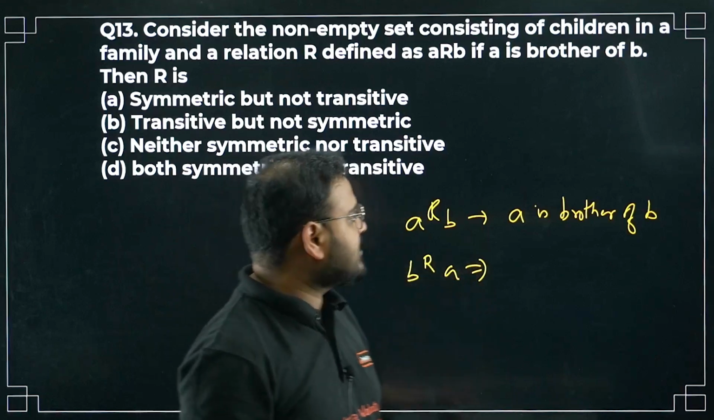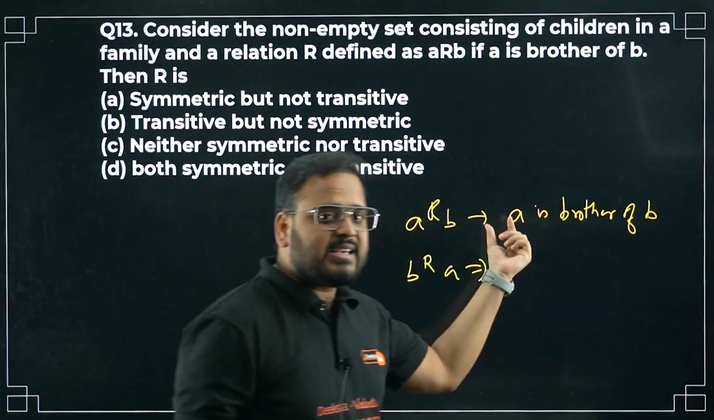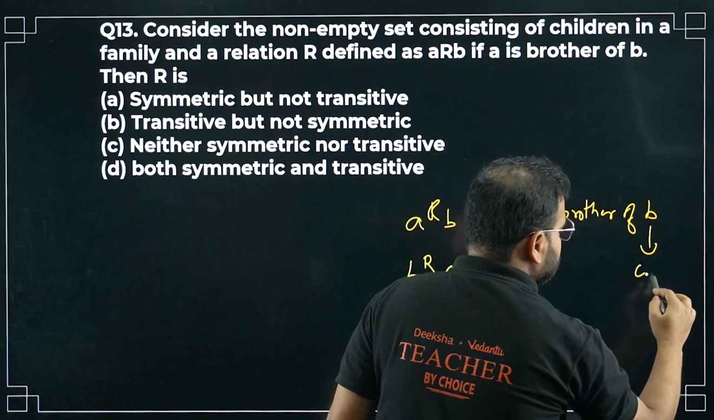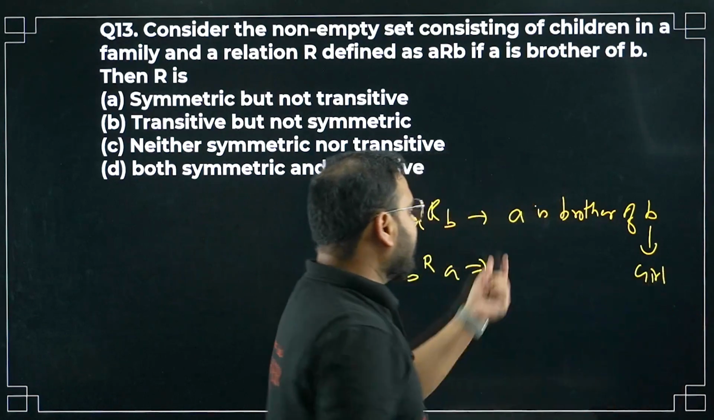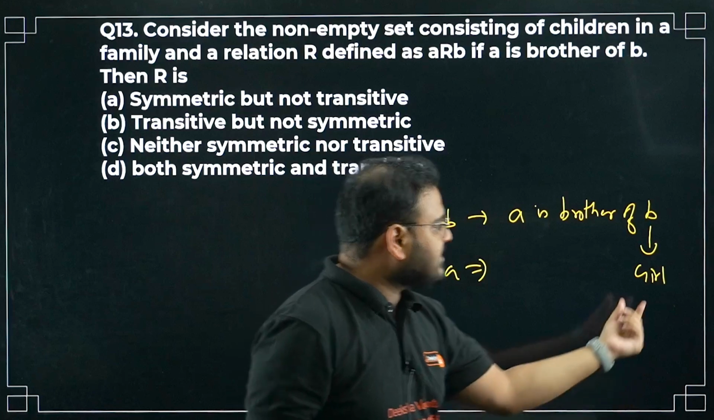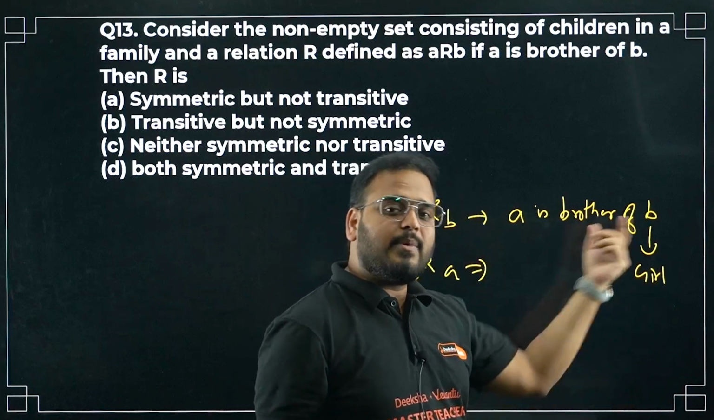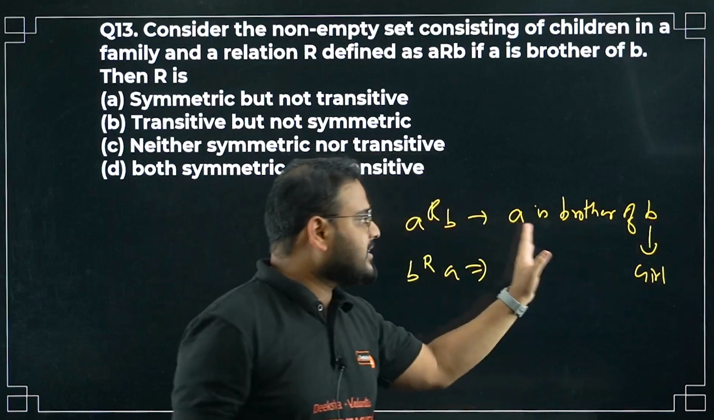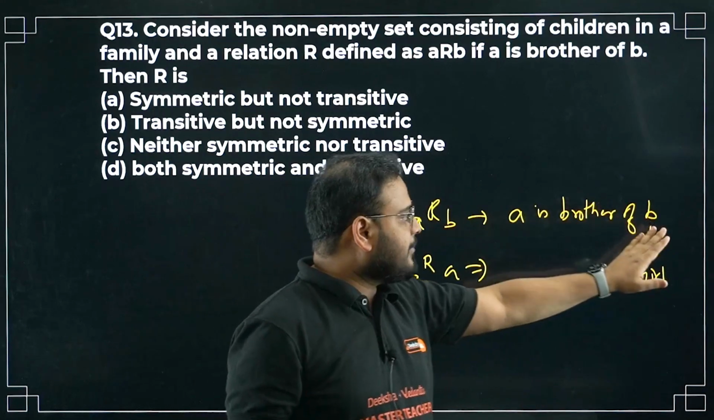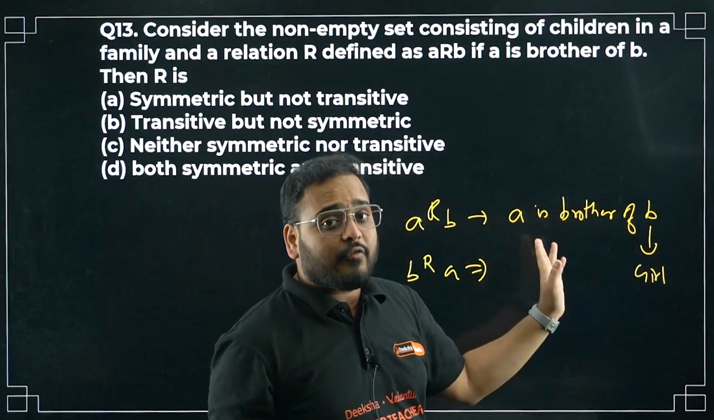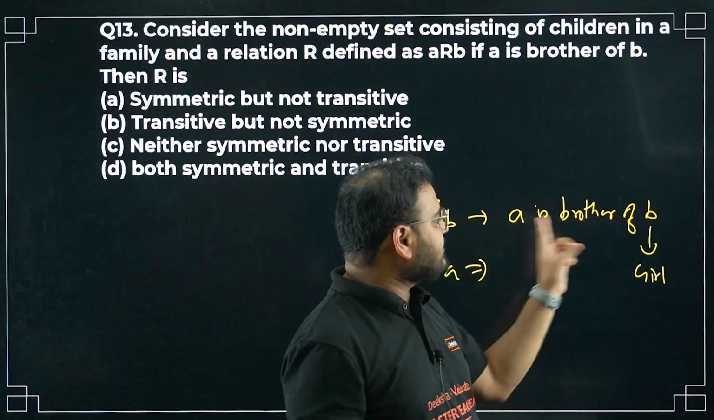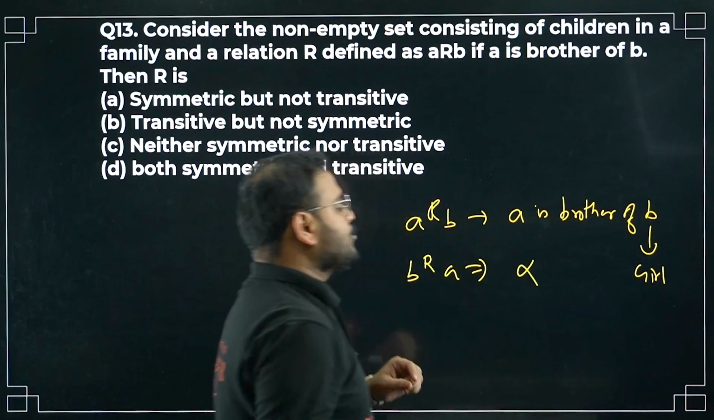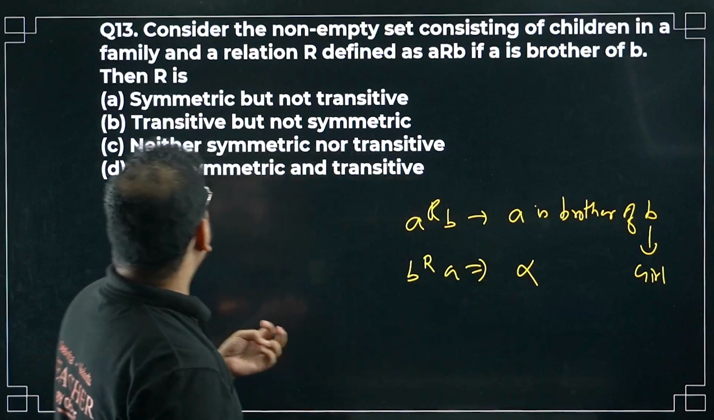Not necessarily. Let's say b is a girl, I can say a is a brother of b. If this person here is a girl, I will say a is brother of b, okay? Then can I say b is a brother of a? No, they'll of course be siblings, but b will be sister of a, right? If b is a girl, a is a brother of b, good. But if I say b is a girl and b is a brother of a, it will be wrong, no? a is a brother of b, correct, but b is a brother of a, not right. It means b R a cannot be true. So not symmetric.